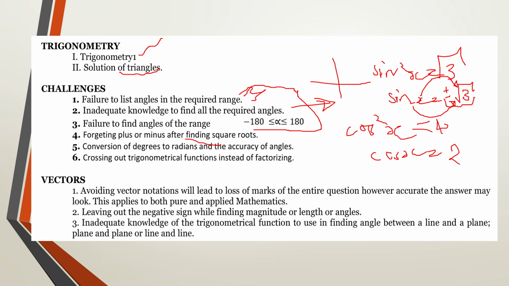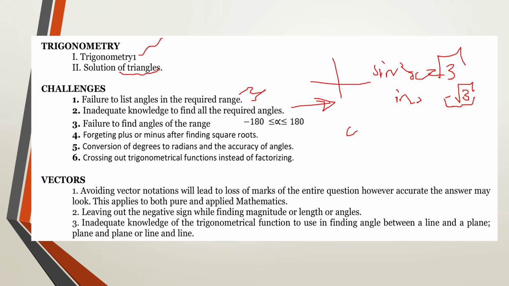But after finding square roots in pure mathematics or advanced level, the answer must be plus or minus, except in applications of pure mathematics. But in other areas, after finding square roots, especially in complex numbers and in geometry, also in algebra, also in trigonometry, the answer must be plus or minus. Do not forget that, because it's examined in each and every paper and in each and every year. After getting a square root, the answer is plus or minus.